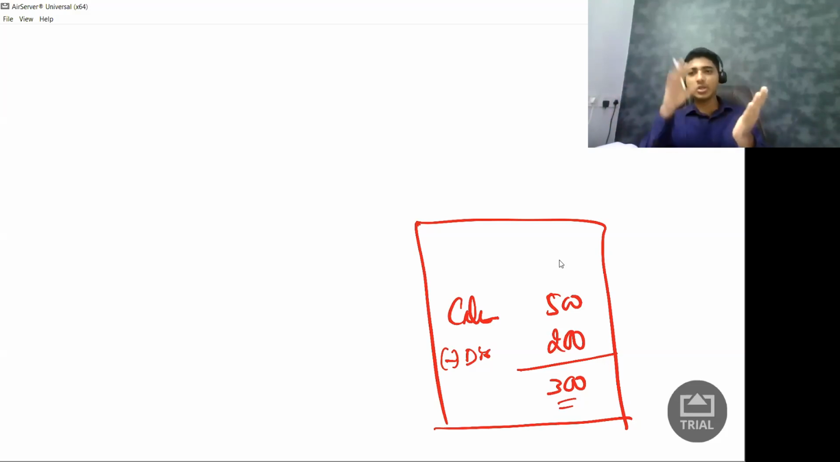When you look at the invoice, on the face of the invoice, the discount is mentioned. Okay. So in this case, I need to pay GST only on 300 rupees. I don't have to pay on 500. I have to pay only on 300 rupees.